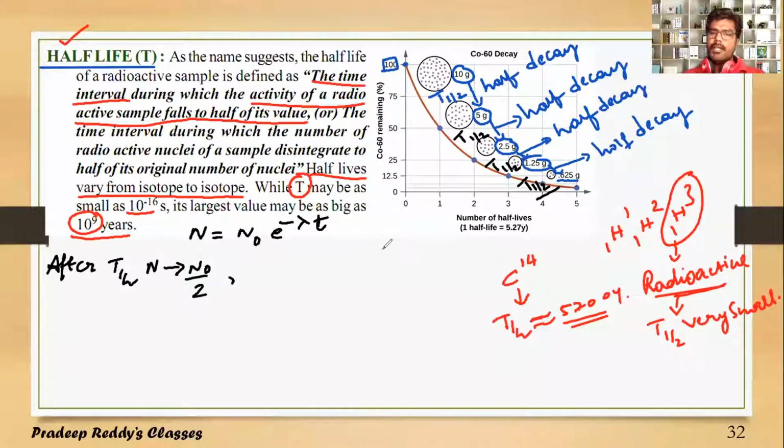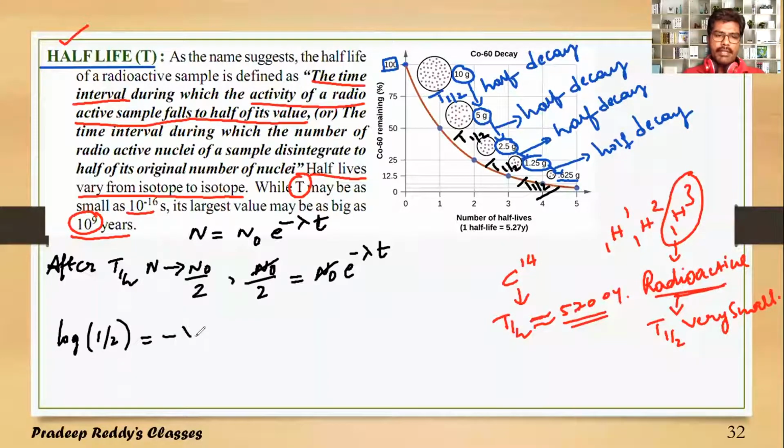Is it not? Initial number of nuclei are N naught. After the half-life, half of them have decayed, half of them are left. So N, I will replace it with N naught by 2, is equal to N naught e power minus lambda T. This N naught and N naught get cancelled. I can write it as log 1 by 2 is equal to minus lambda T. This is log A by B, which is log A minus log B.